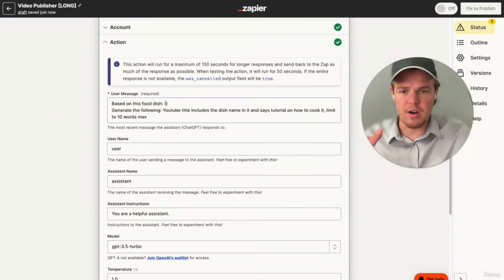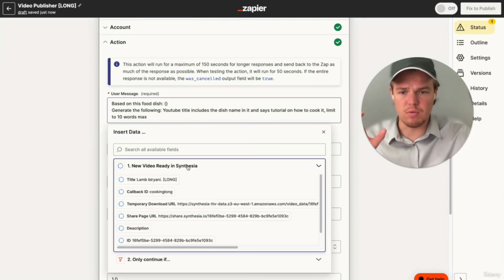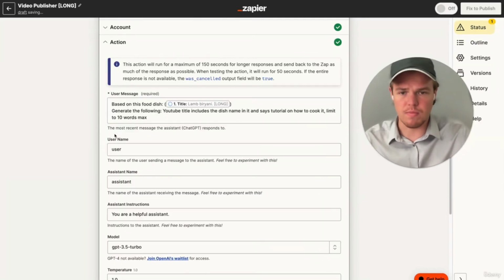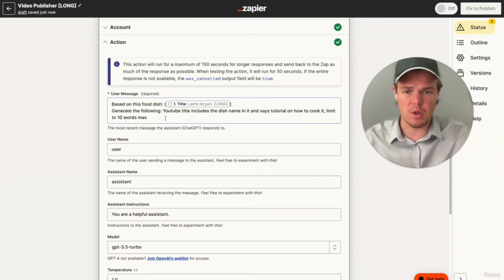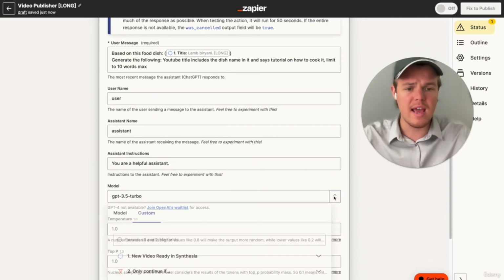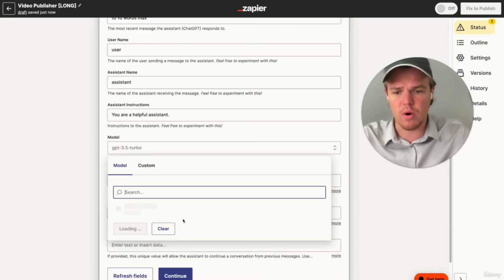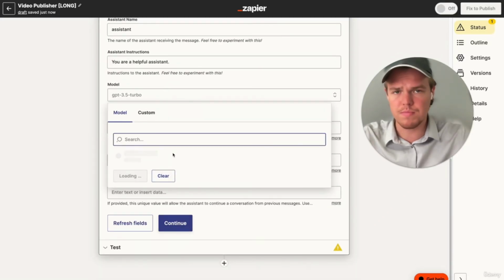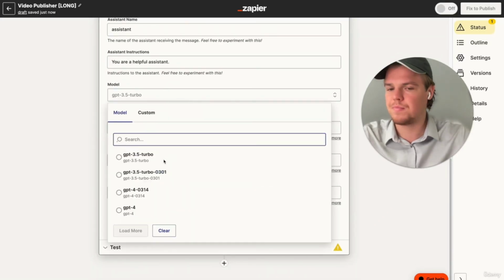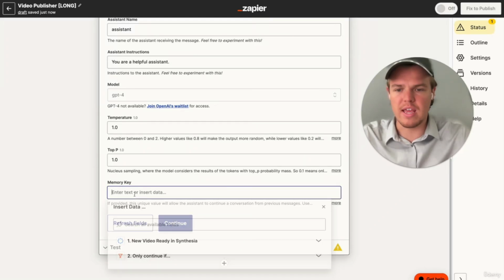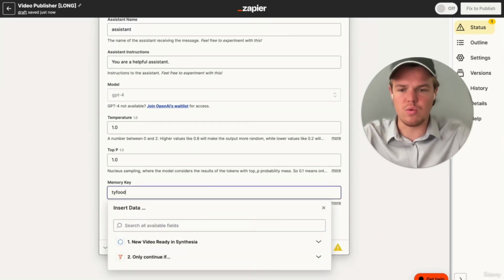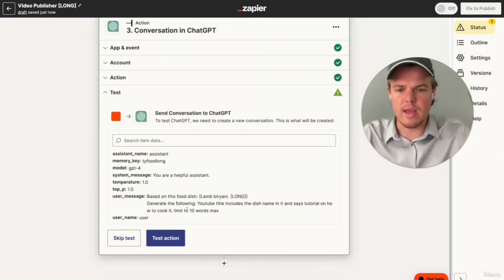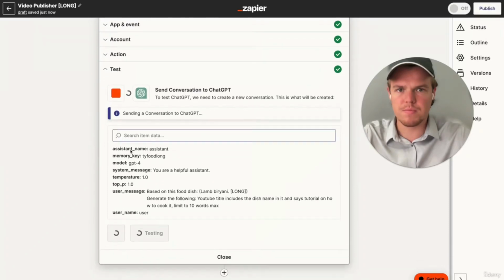Went ahead and generated our prompt here. We're going to say based on this food dish, and we're going to be able to grab the title from that video. And then we're going to say generate the following: a YouTube title that includes the dish name in it and says tutorial on how to cook it, limited to 10 words max. Perfect. And because we're dealing with content here, we're going to up our model to GPT-4. Then we're going to give a memory key of YT food long, and then let's go ahead and see what kind of title it comes up with.